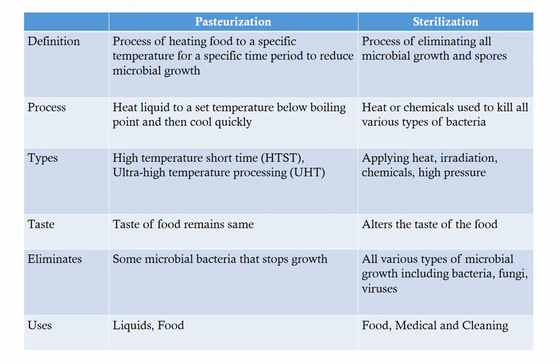In sterilization, you have heat sterilization, you can use irradiation, chemicals as well as high pressure. Usually, as the food is not heated above 100 degrees Celsius in pasteurization, the taste of food remains the same, whereas in sterilization, taste of food can be altered.